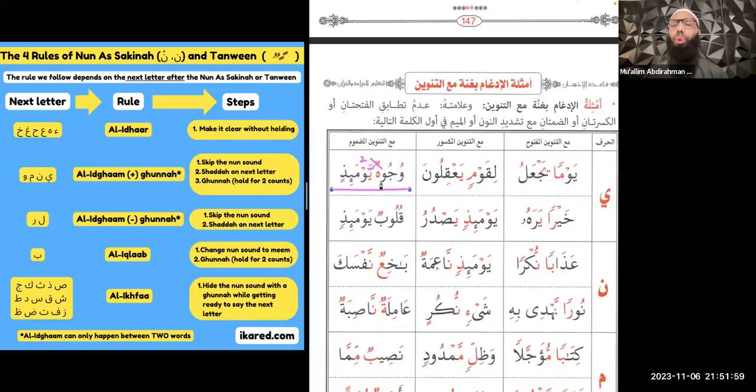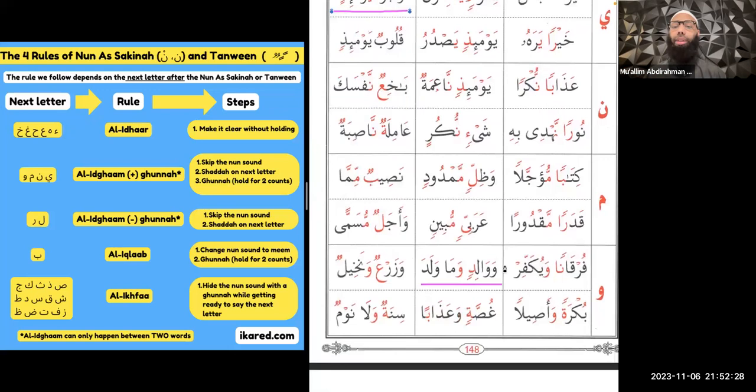So instead of wujuhun yawma idin, which is the way you would read it if this rule didn't exist, we're going to instead say wujuh. We're going to skip the noon sound. Wujuhui. We're going to put a shadda on the next letter. Wujuhui. And we're going to do a ghunna. Wujuhui yawma idin.